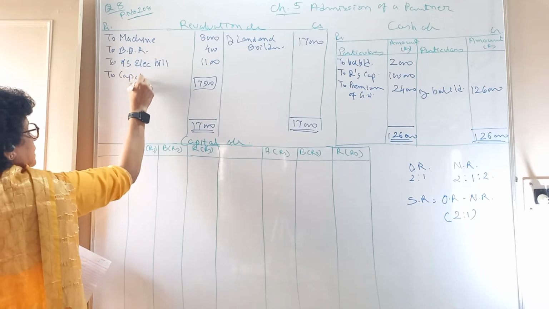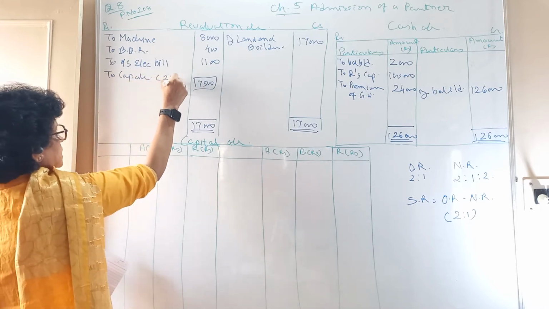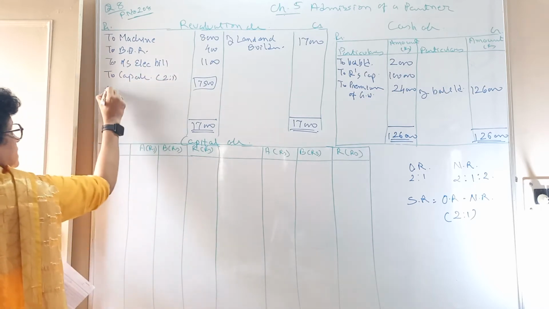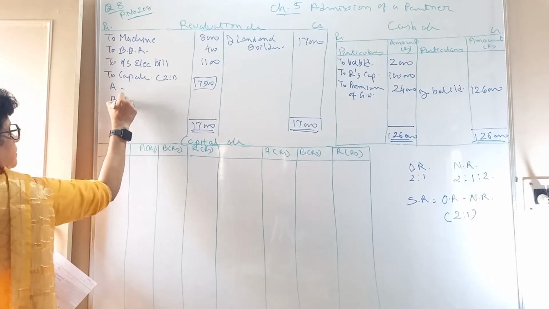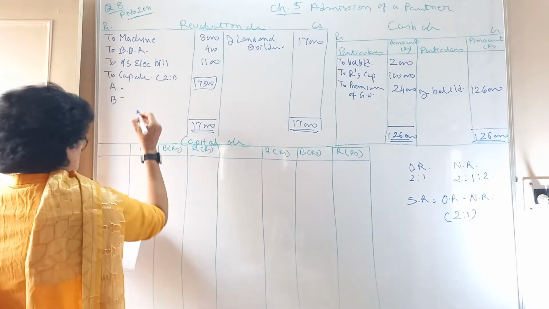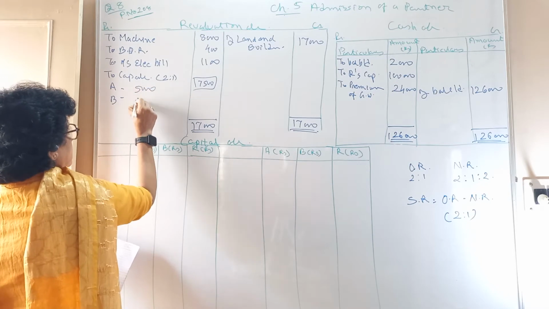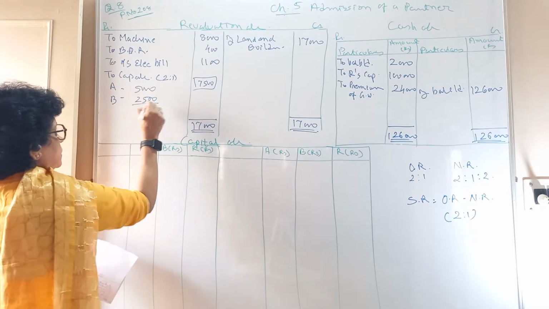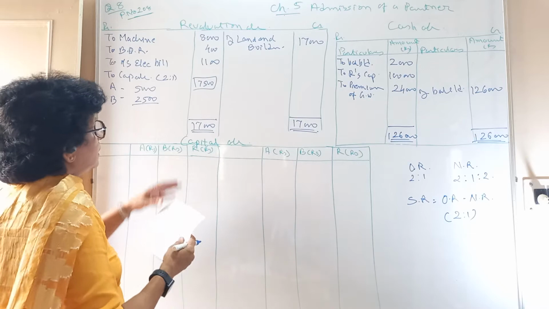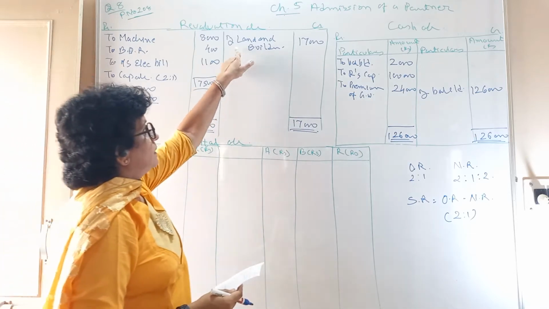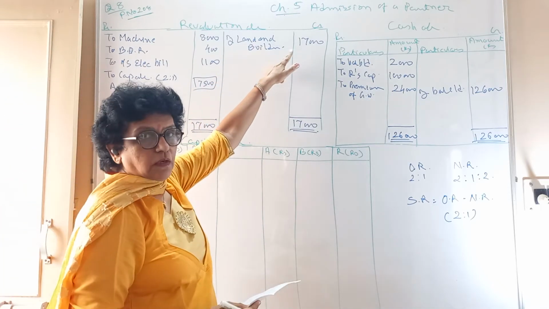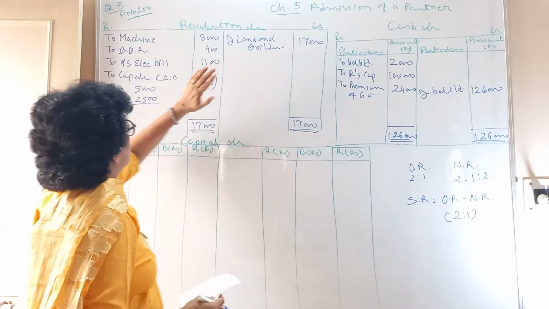So two capital accounts. Their old ratio is 2:1, given to us. First A and B, both the partners in 2:1. Partner A is going to get 5,000. Partner B is going to get 2,500. So what are the journal entries? Land and building account debit to revaluation account credit.